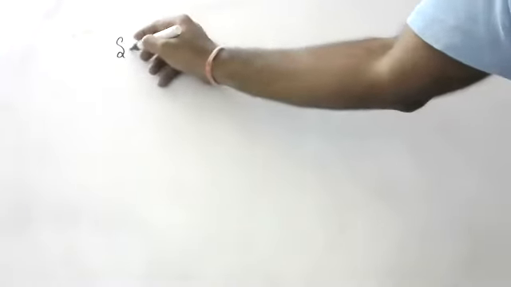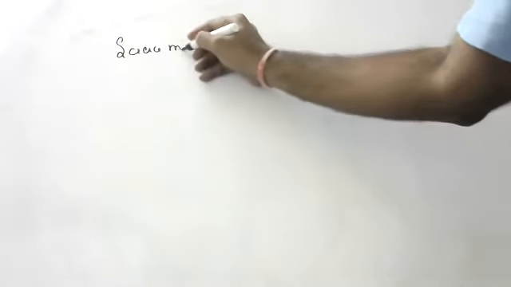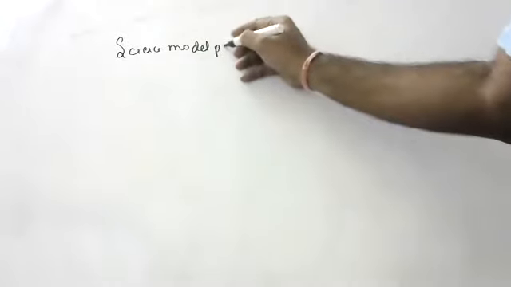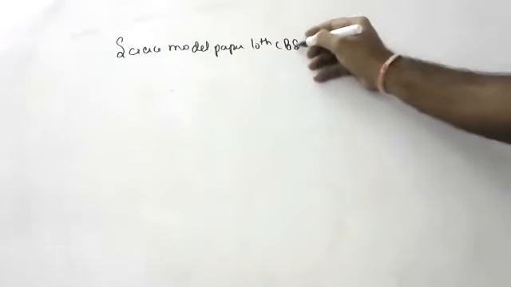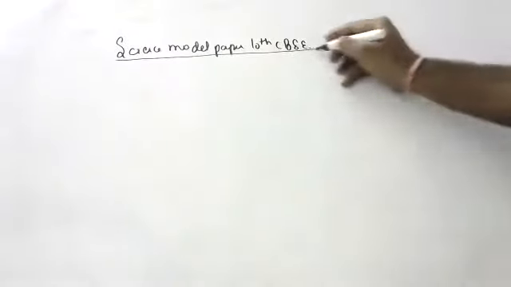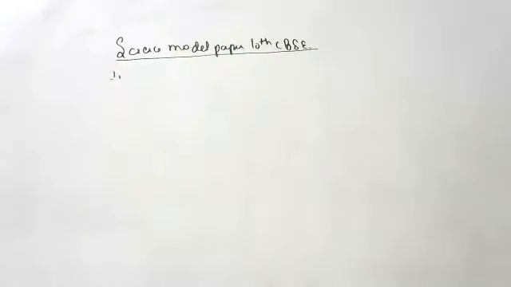So children, we will do one science model paper. Science model paper, 10th CBSE. How to write the question answers, children. If it is coming in the board exam, I will try to explain as much as possible. Some I will write, some I will not write, but I will try to explain.